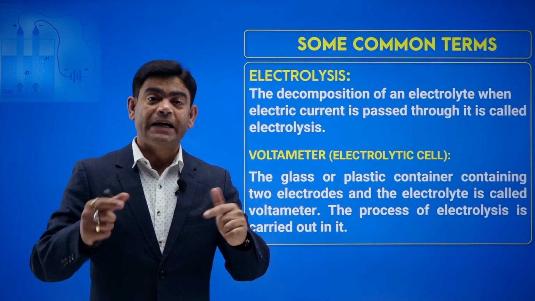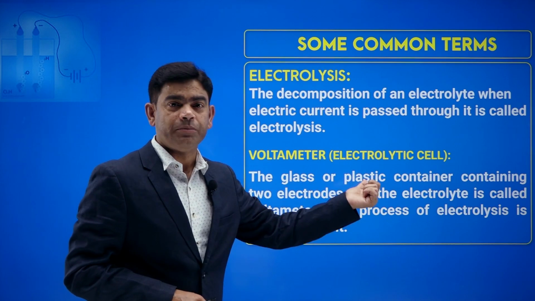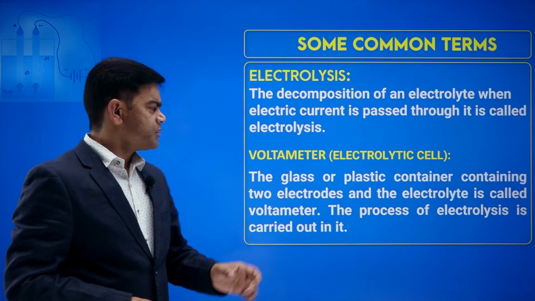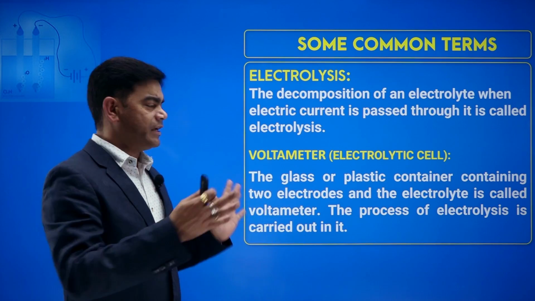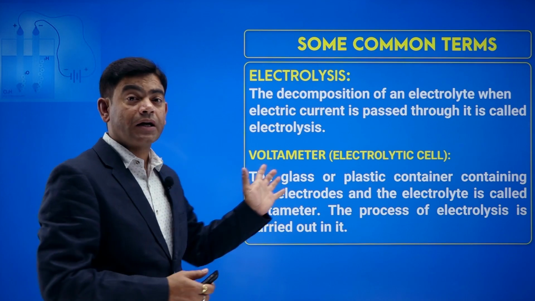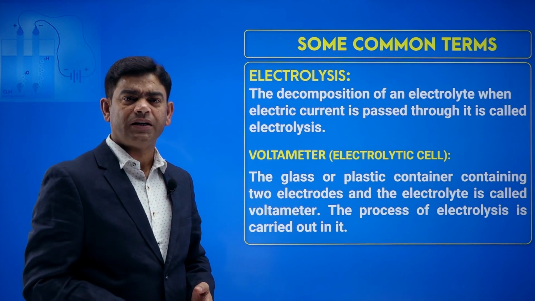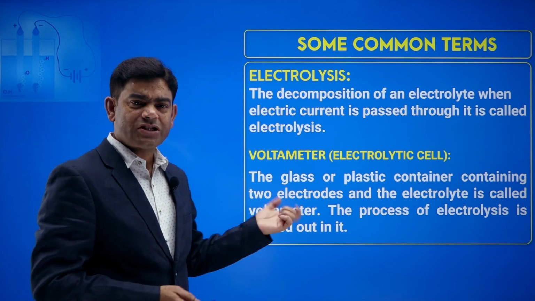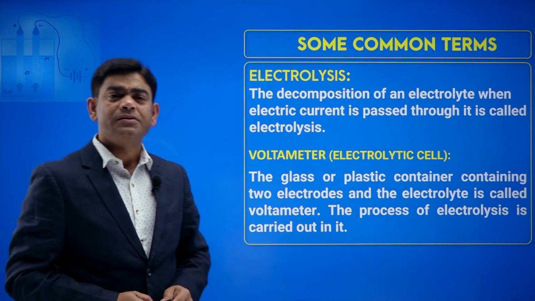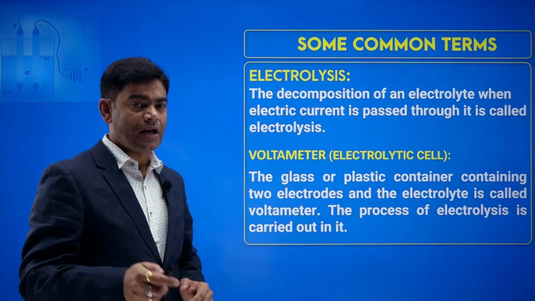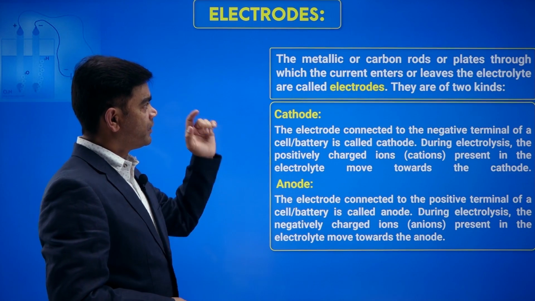It is done in a container called a voltameter or electrolytic cell. It can be a glass or plastic container in which we do that activity.